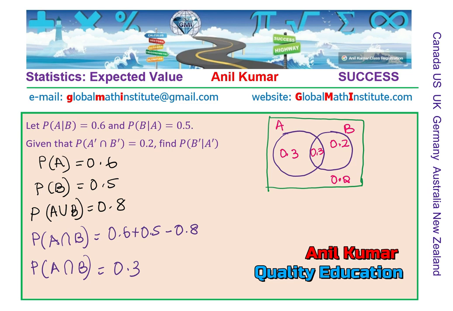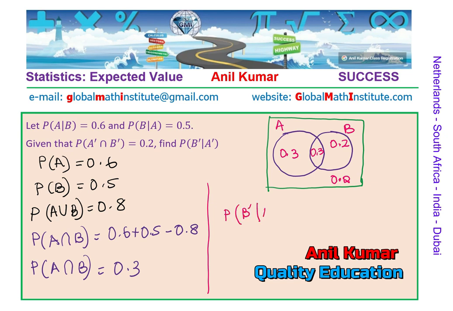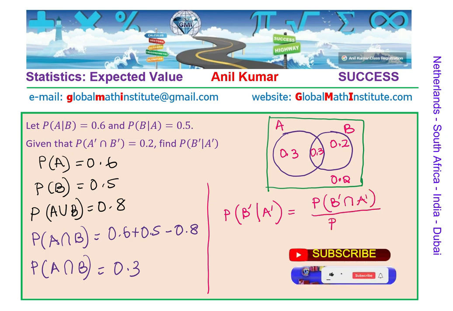So now I think everything is absolutely clear before you, and you can now calculate the probability of not B when not A has occurred, right? So basically that is probability of not B intersection not A over the probability of not A. So you can substitute these values and calculate.